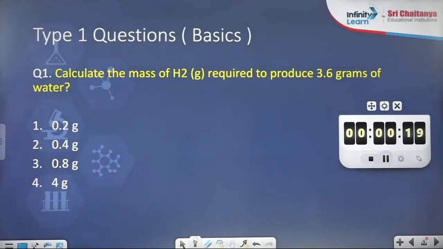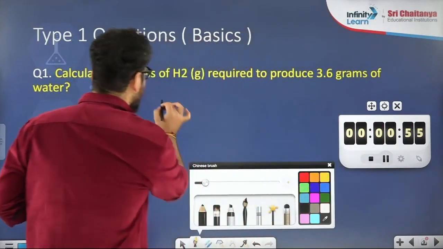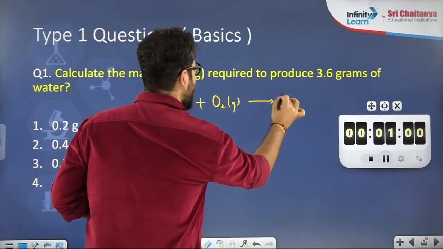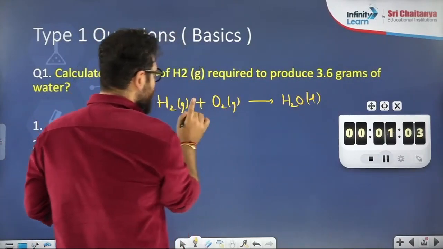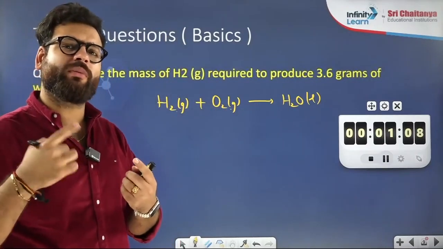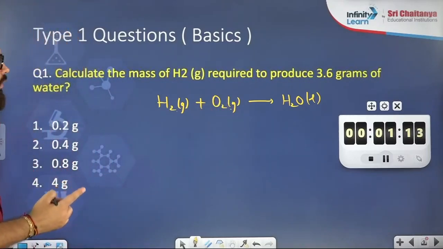Calculate the mass of hydrogen gas required to produce 3.6 grams of water. Try this and tell me the answer. I am helping you to write the reaction: H2 plus O2 gives H2O. Always mention the physical states. If you don't mention the physical state, you will make a mistake in volume type of problems. All right, balance it.